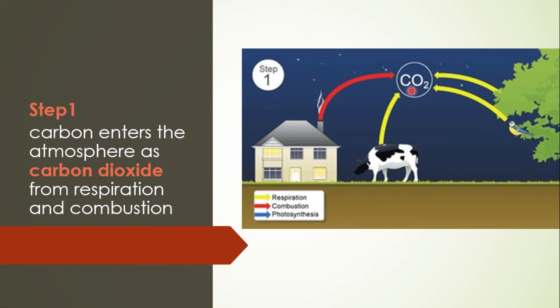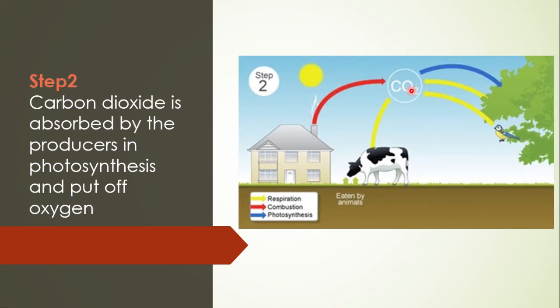The second step: the blue arrow is going away from the atmosphere to the plants. It means the carbon dioxide is utilized by plants.